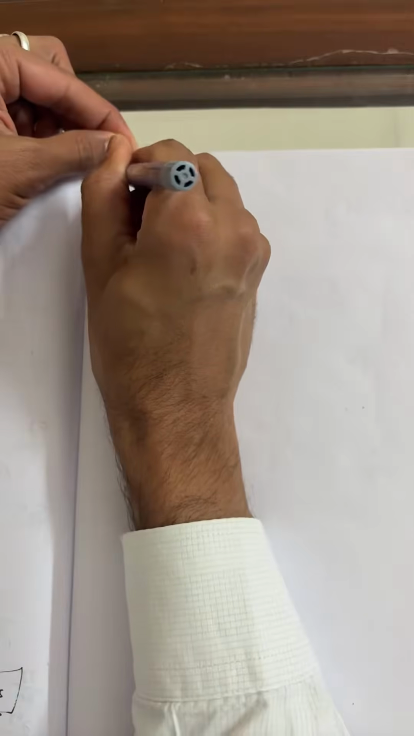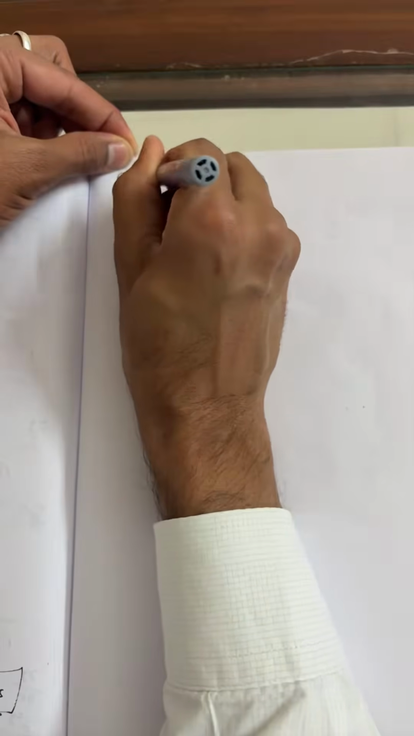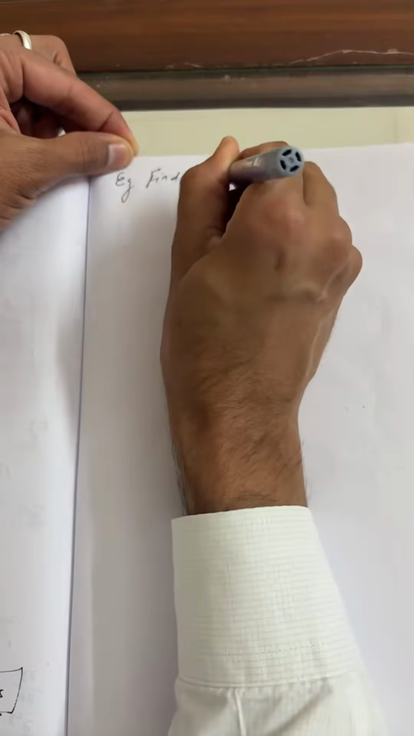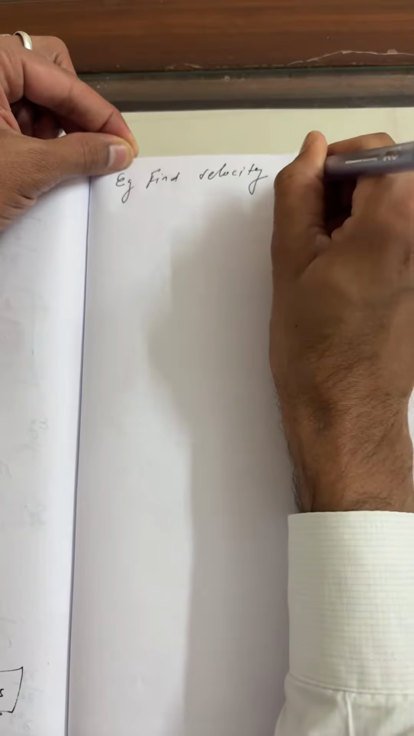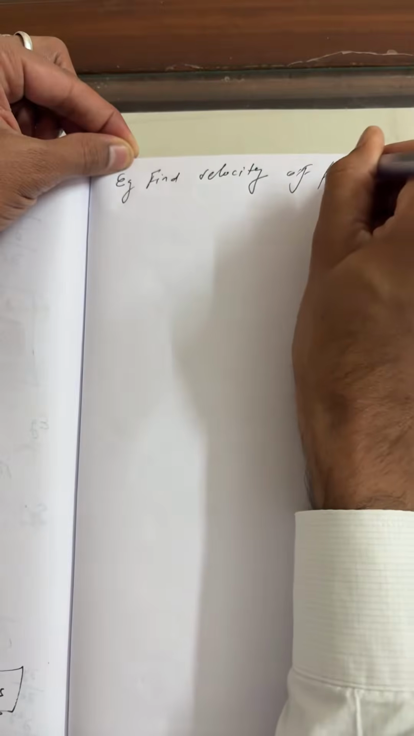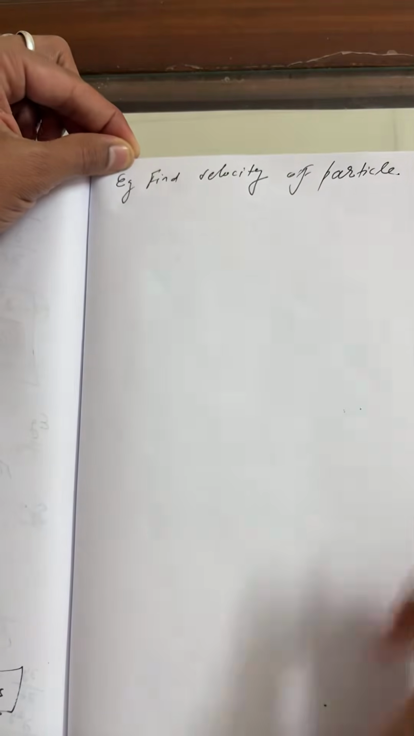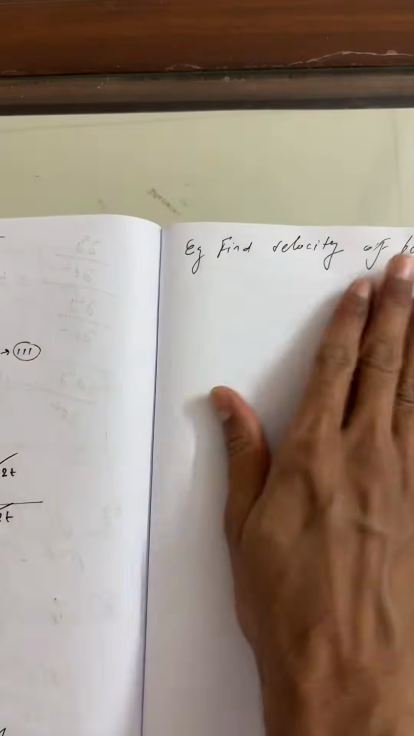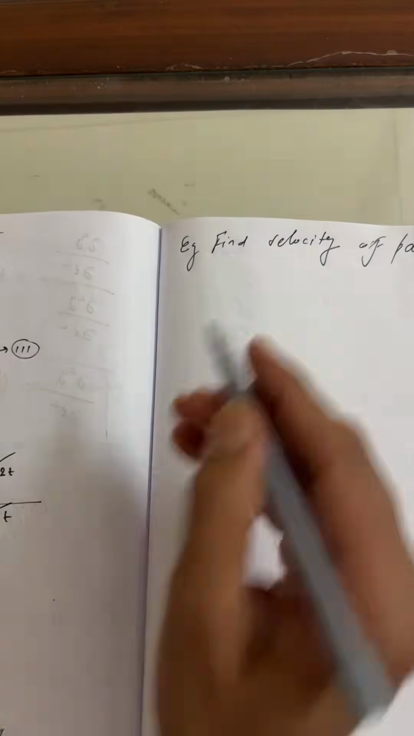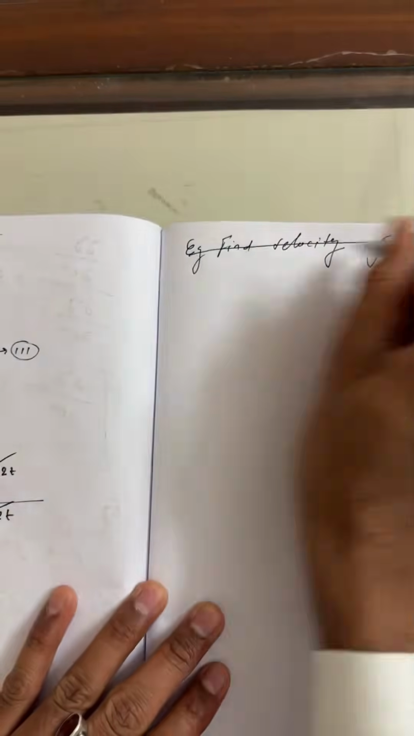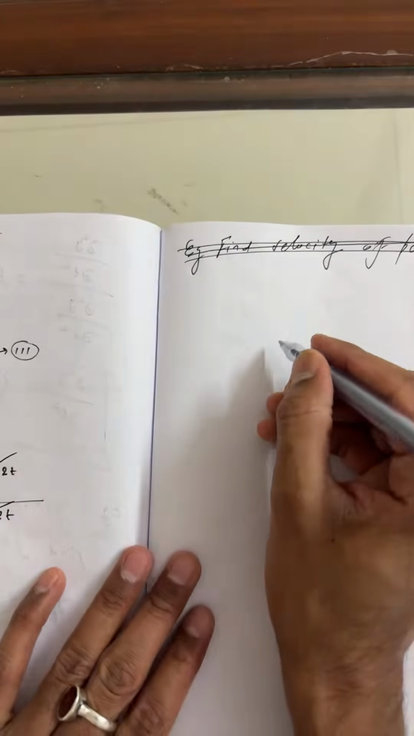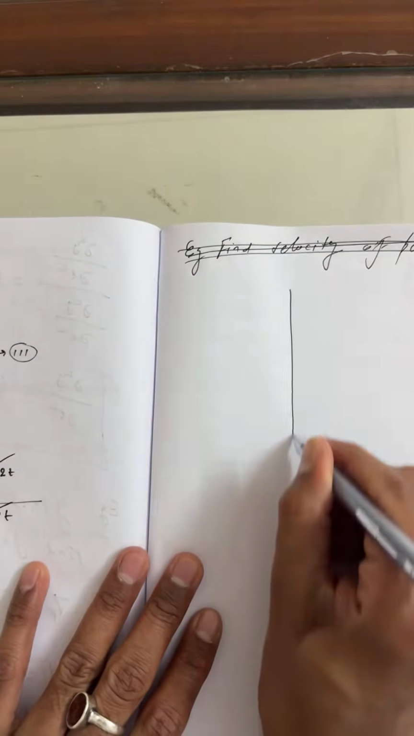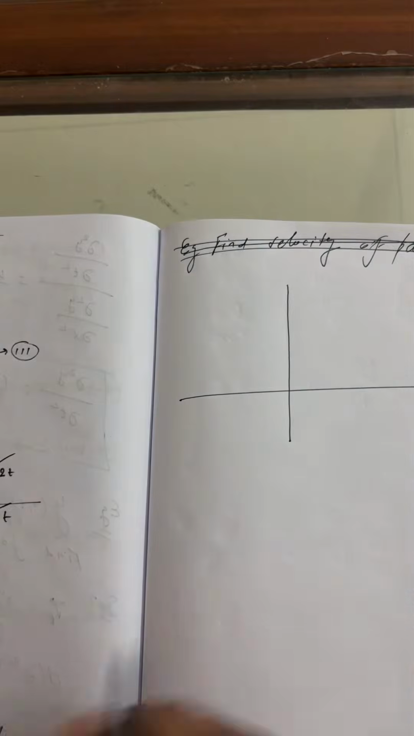Find the velocity of particle. Find the graph. Forget it, I'll do it here only. Someone answer me this question, I'll do it a little. We wish to find a graph of y as a function of x. Y as a function of x.